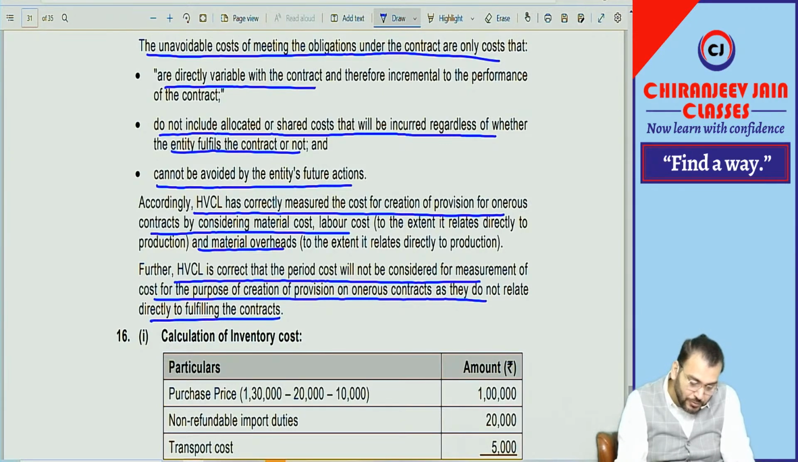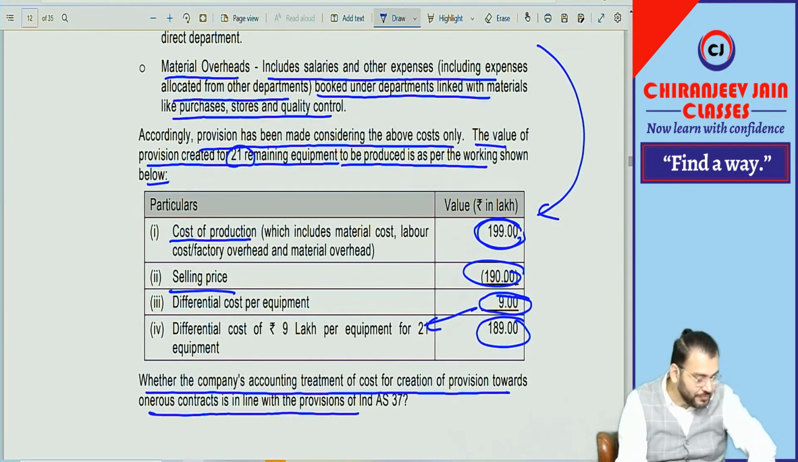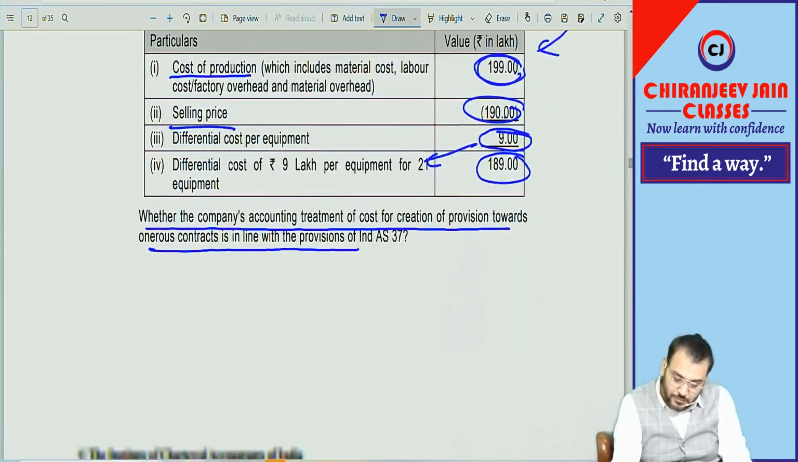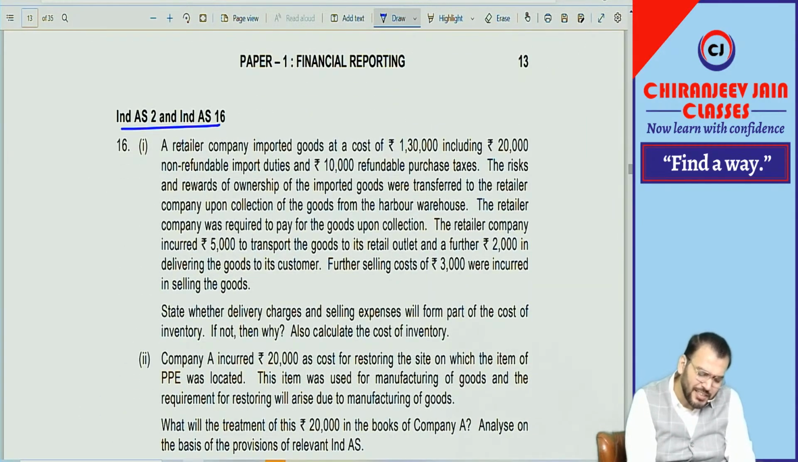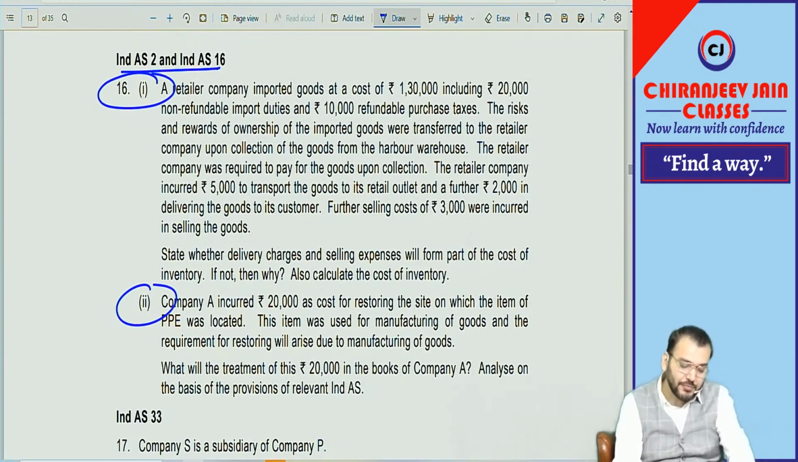Now, come to the next point. How many questions are left? This is Ind AS 2 and Ind AS 16. Very simple. Already we have done it in class.